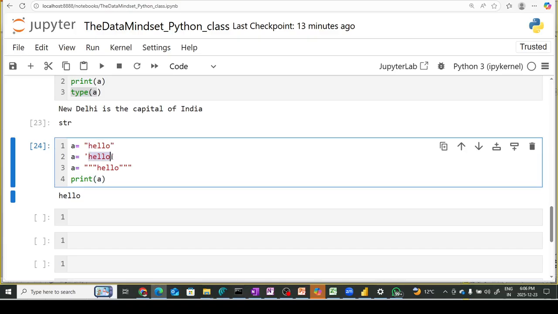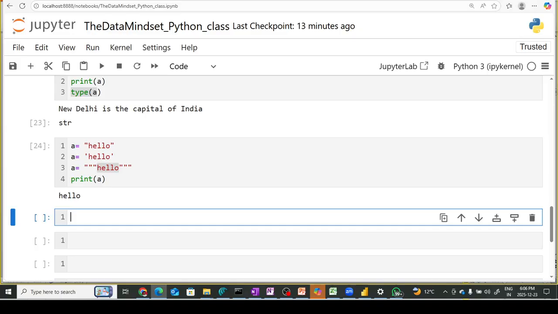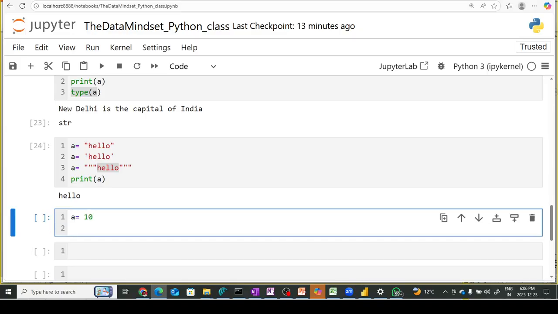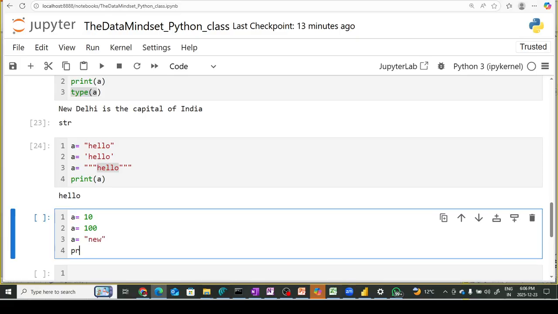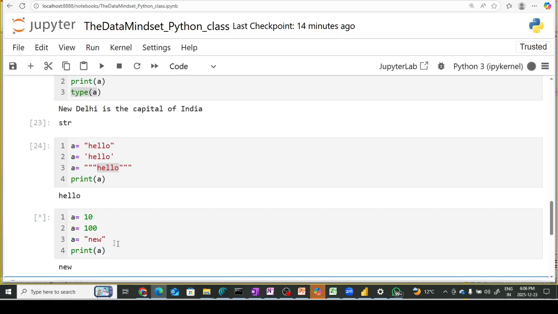A better example: let's say a is equal to 10, then a equal to 100, and now a equal to new. If I print a, it is going to print new, because the first value was 10, the second was 100, and the third was new. So 10 is overwritten by 100, and 100 is overwritten by new. Always remember that Python responds with the last value of the variable whenever you print it.